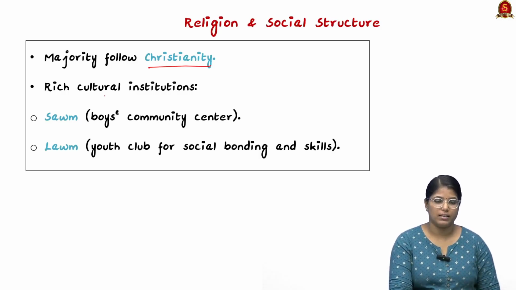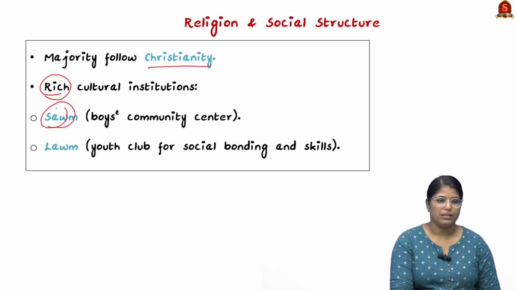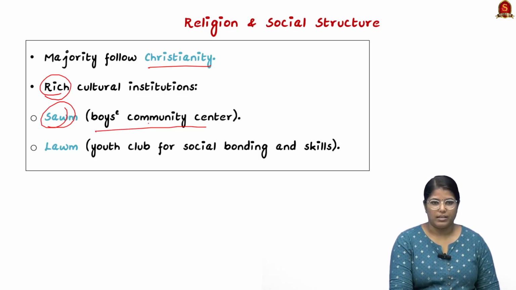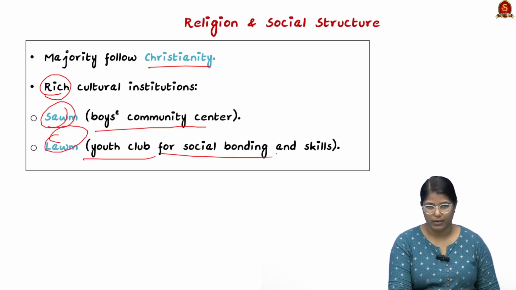Now moving on, talking about the religion and the social structure, they majoritarily follow Christianity, and they have rich cultural institutions. For example, the Swam, which is a boys community center, as well as Luam, which is the youth club for social bonding as well as skills.